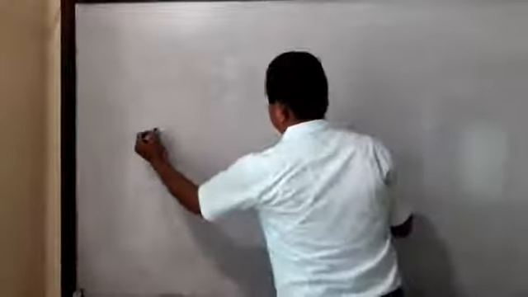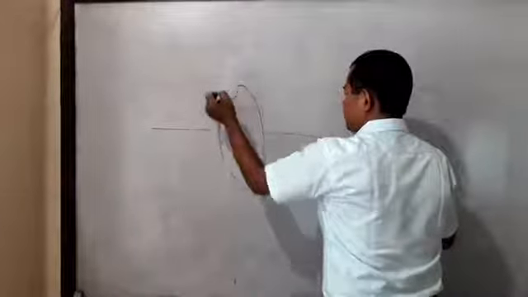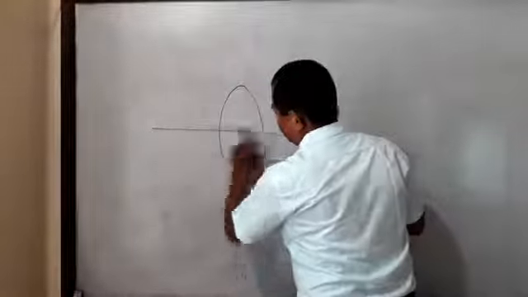Say this is the wire, and this is the circular ring, in a vertical plane with a horizontal wire.